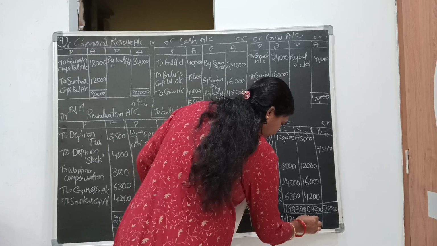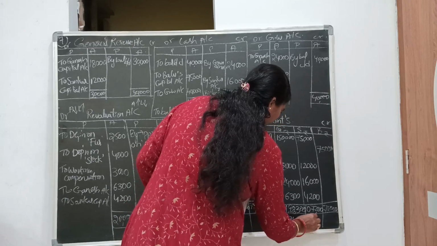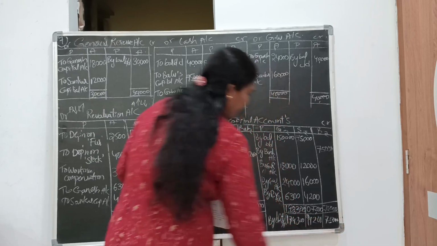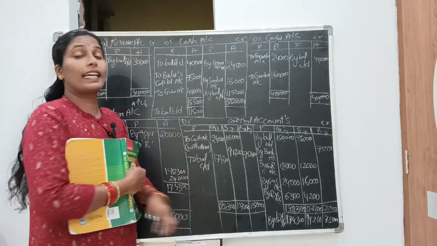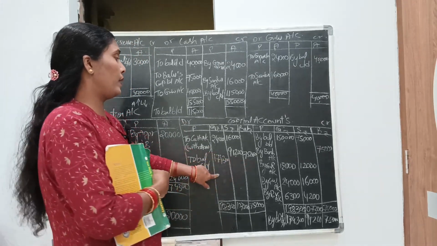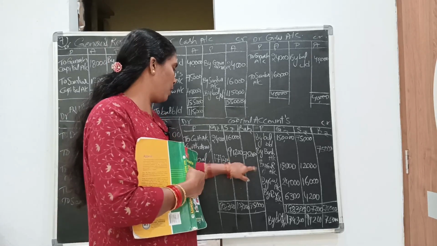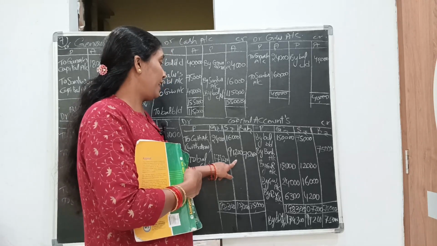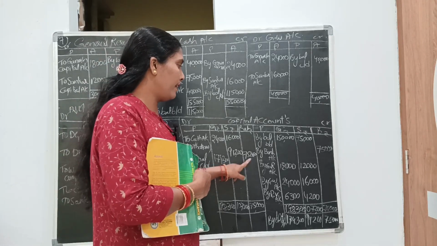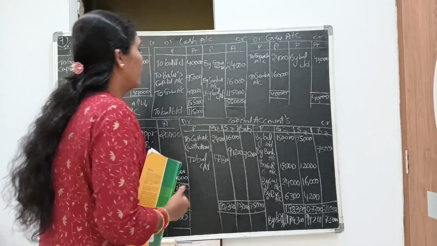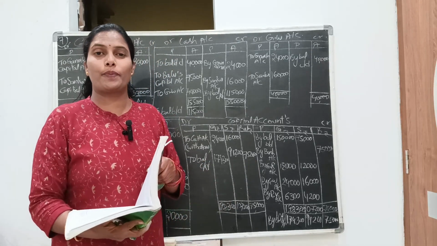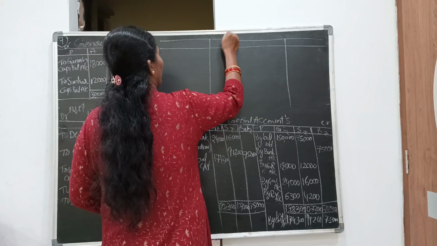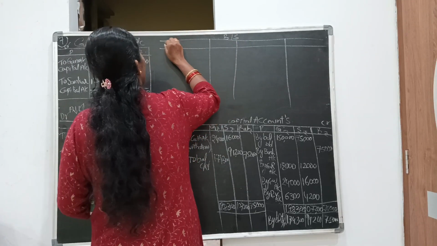Balance brought down. This is 91,200 and 75,000. So this is the capital account, the adjusted capital of Ganesh, Shankar and Balu. So Ganesh capital is 1,74,300, Shankar 91,200 and Balu 75,000. Next, finally we are going to prepare the balance sheet. Put the heading balance sheet.